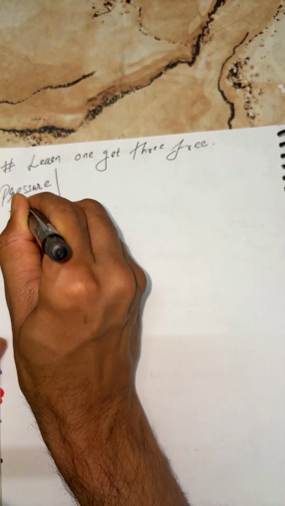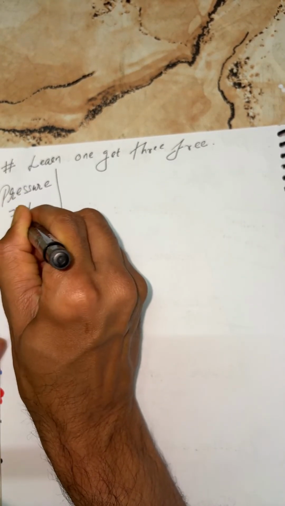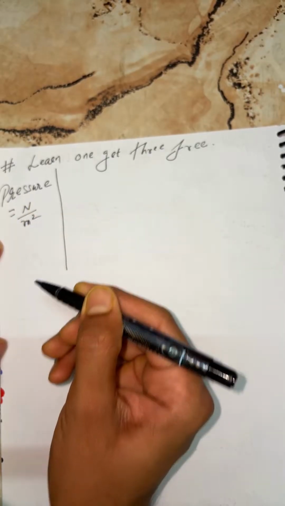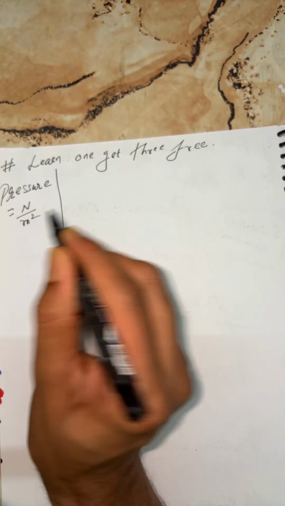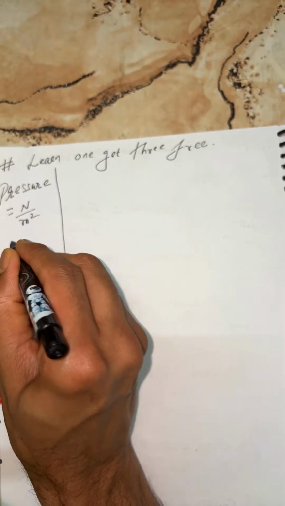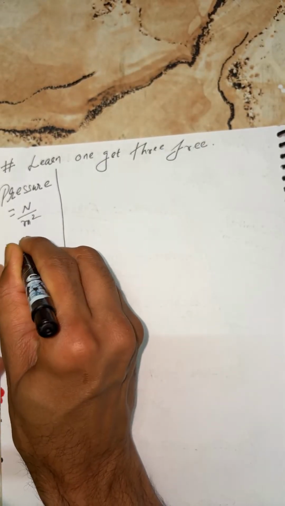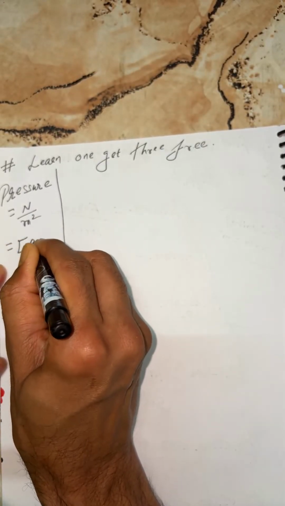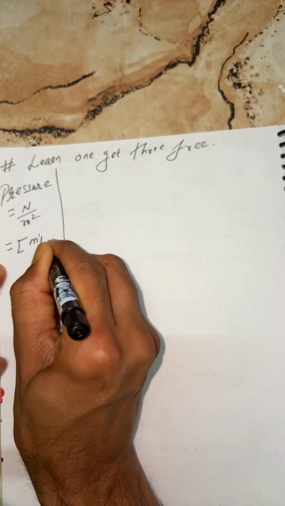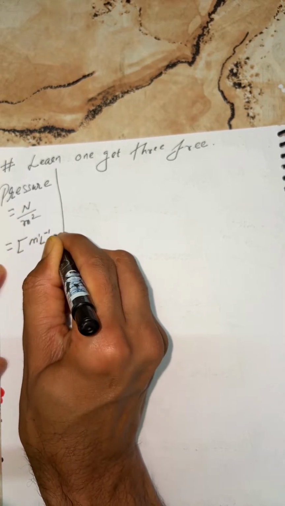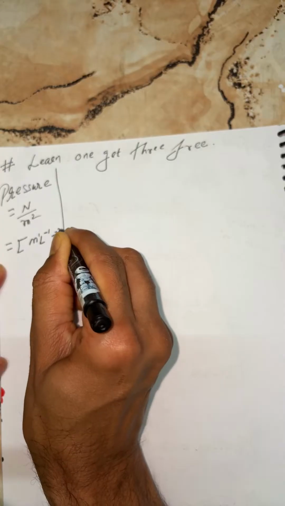That is Newton per meter square. We are not deriving it here. So we can say this is the dimensional formula: M1 L minus 1 T minus 2.